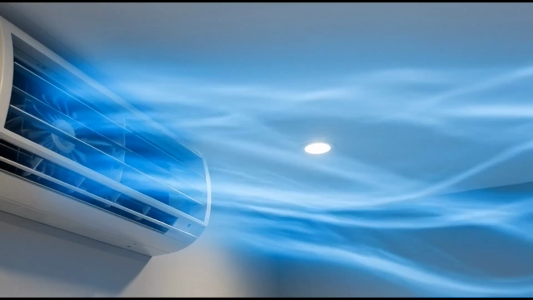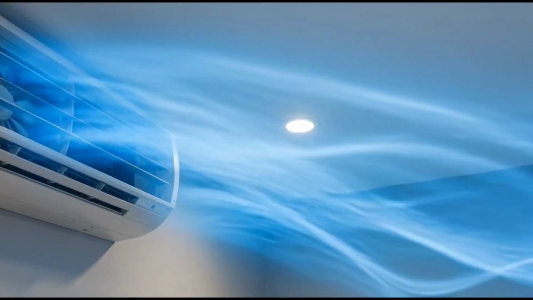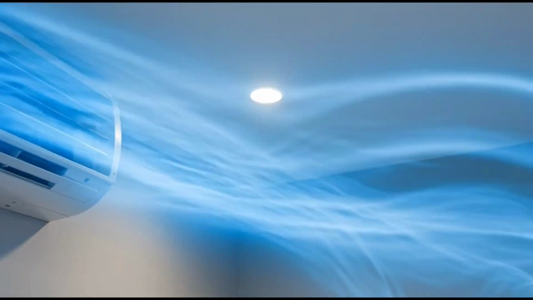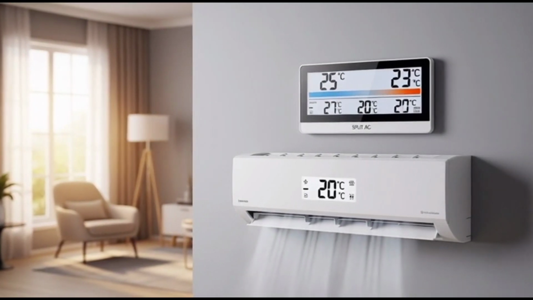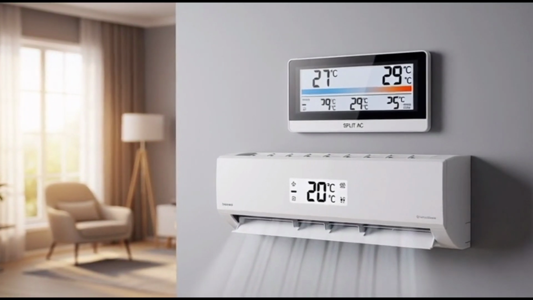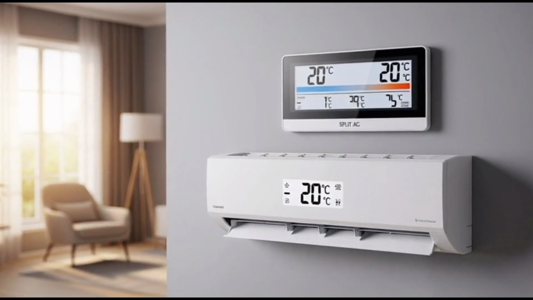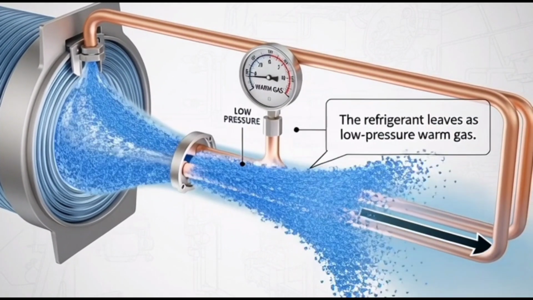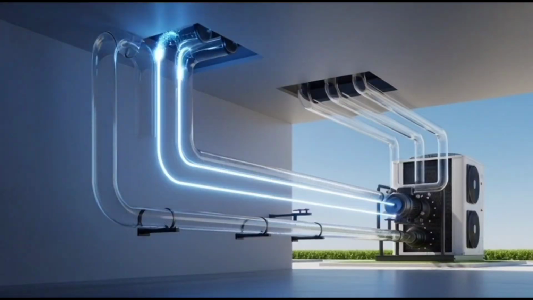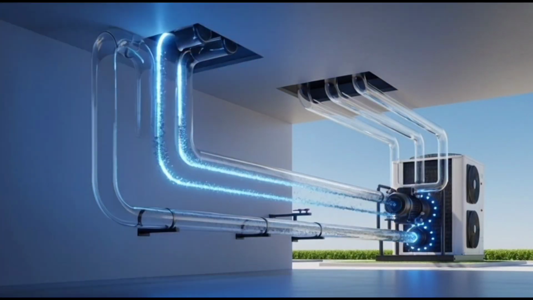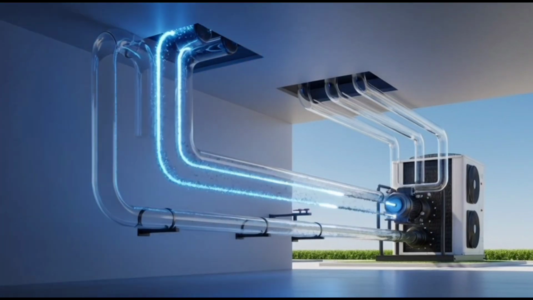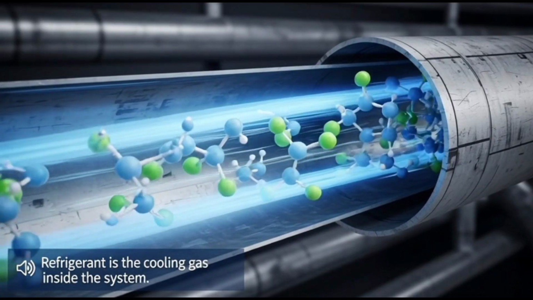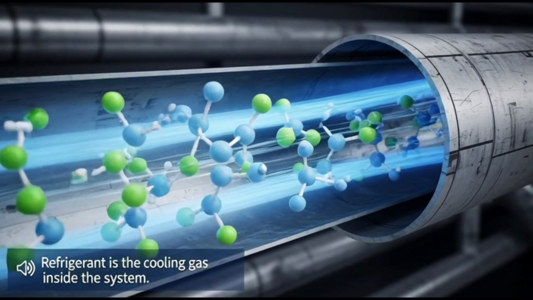The blower pushes cool air back into the room. The room temperature starts to decrease. The refrigerant leaves as low-pressure warm gas. It now travels back to the compressor to repeat the cooling cycle. Refrigerant is the cooling gas inside the system.